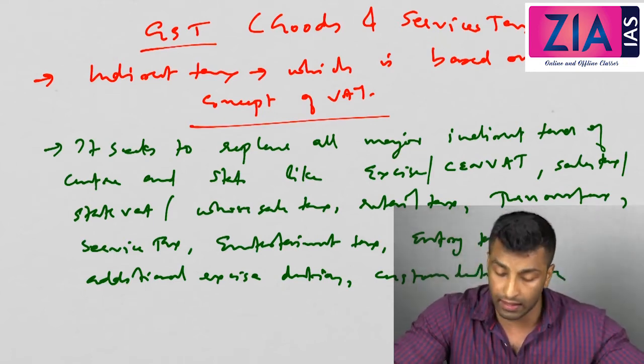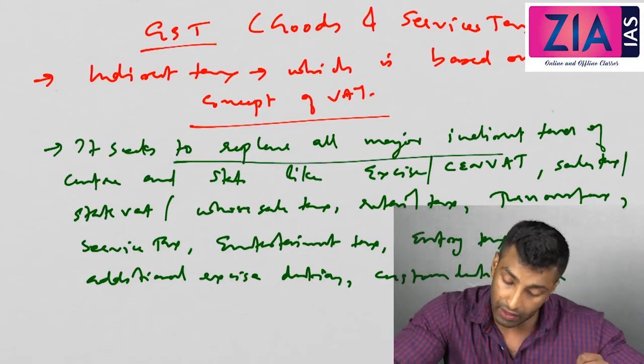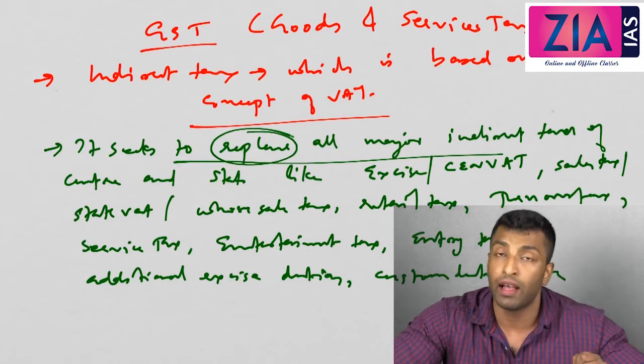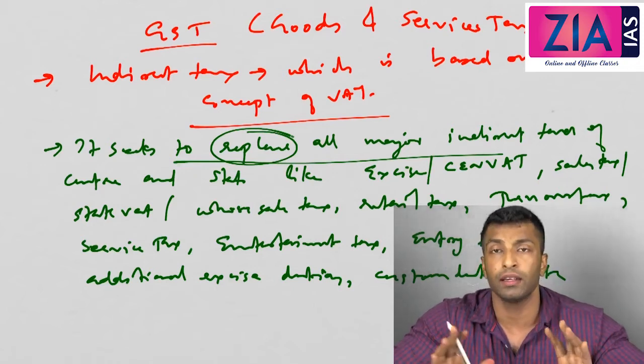So these are the taxes which were coming as part of GST. All these will be replaced under GST.